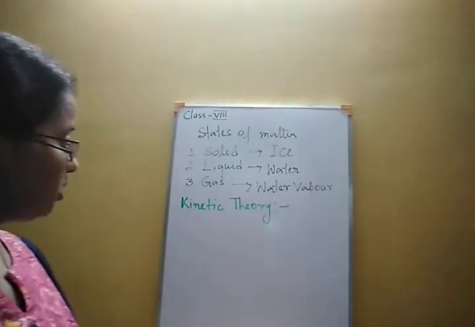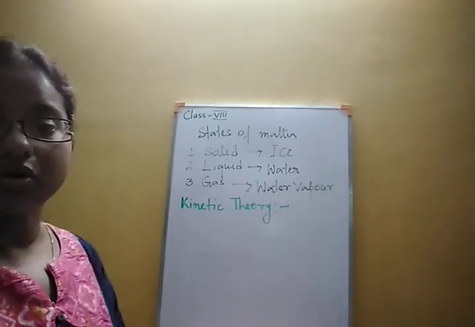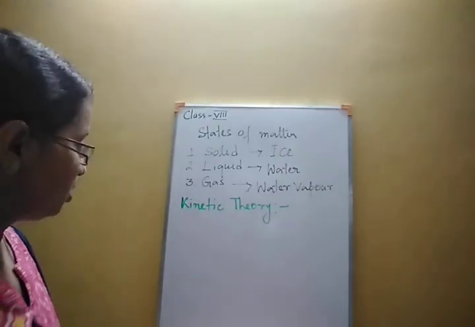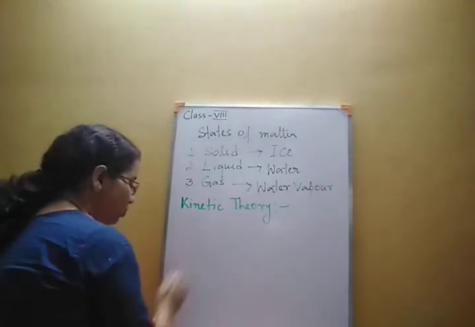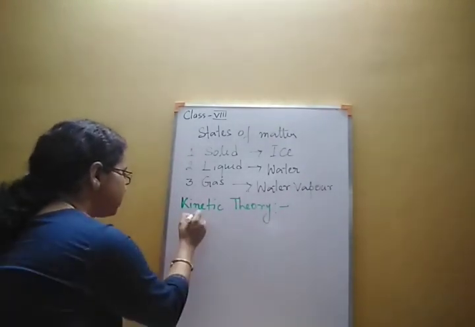That's why the theory involved in this is called the kinetic theory of matter. In this theory we are going to read some postulates. So one by one let us discuss those.